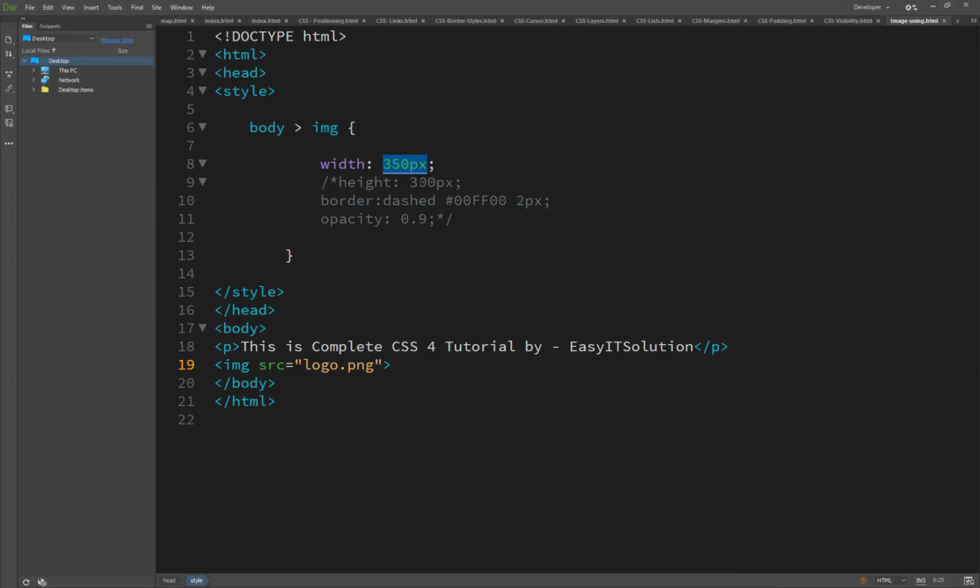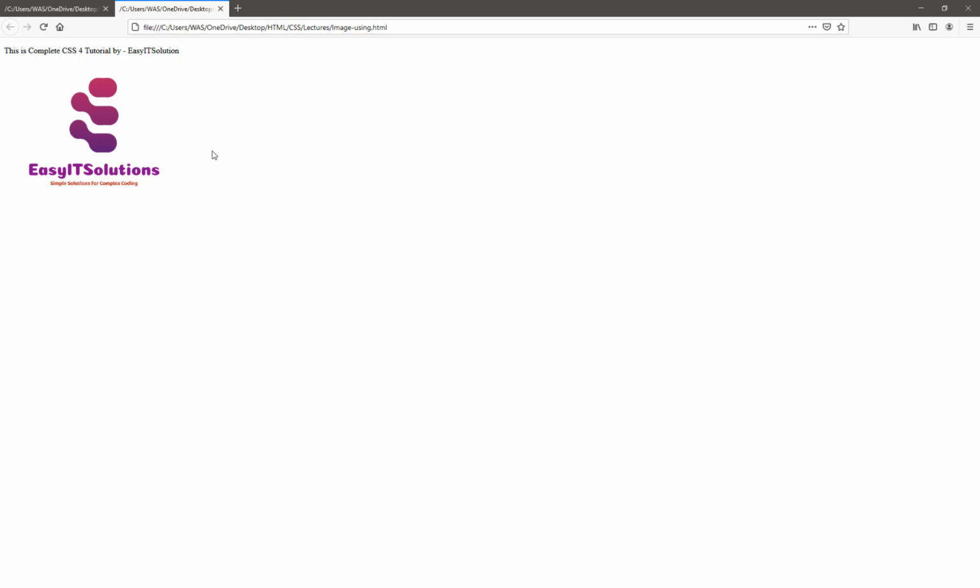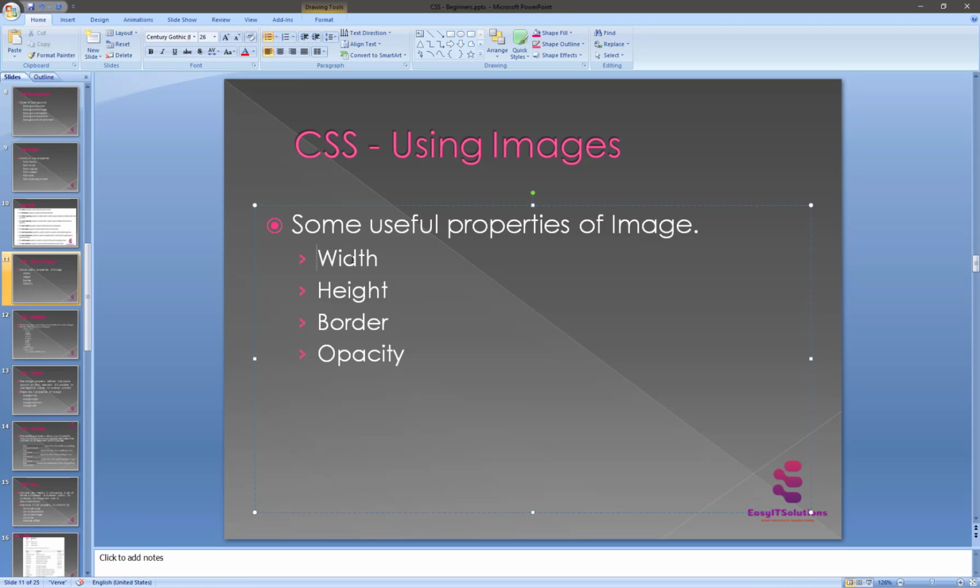If I set the height here, you will see the height automatically adjusts to 300 pixels basically. So we have just seen the width and height properties.